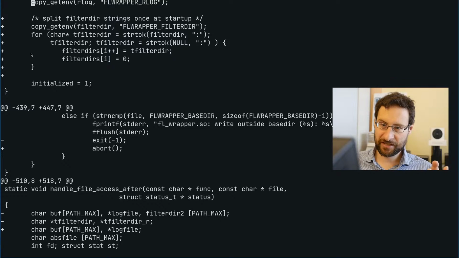At initialization time, just split the filter dir copies at once, because I think we need to copy. I guess the environment could theoretically be modified by programs. So we copy, but only once, not in each open operation. This is also C programming: you need to copy something because your program can also modify the environment.